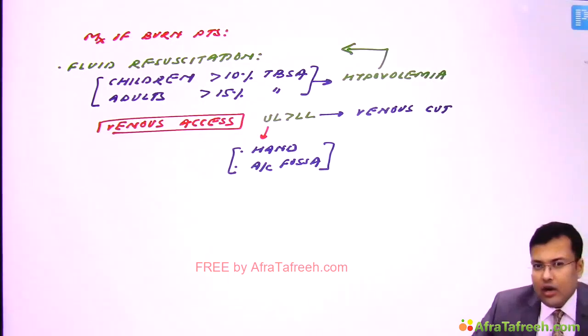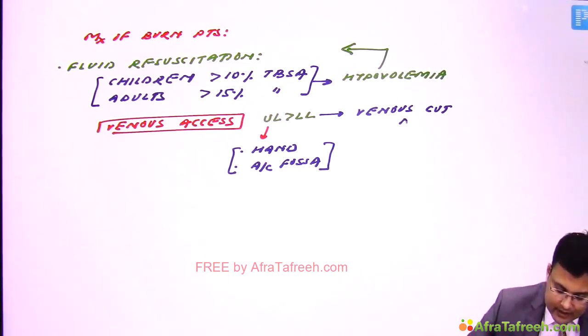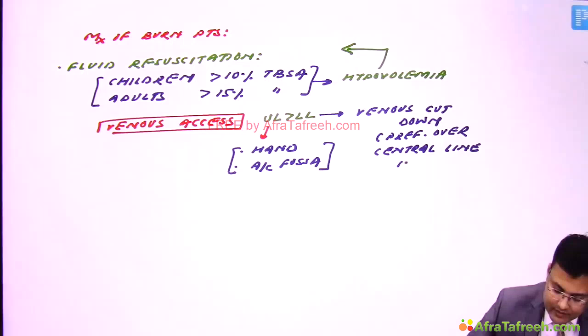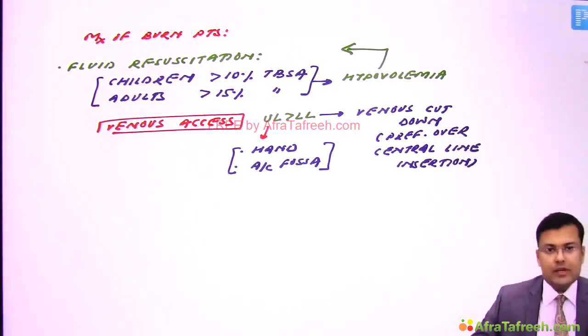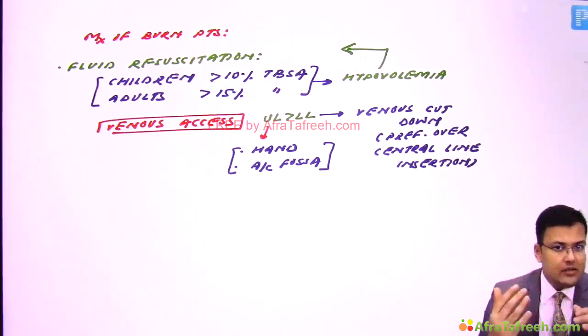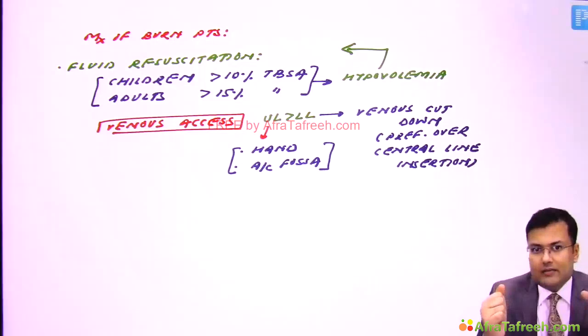So in the long saphenous vein we perform venous cut down, and this is preferred over central line insertion. Clear? Simple questions.